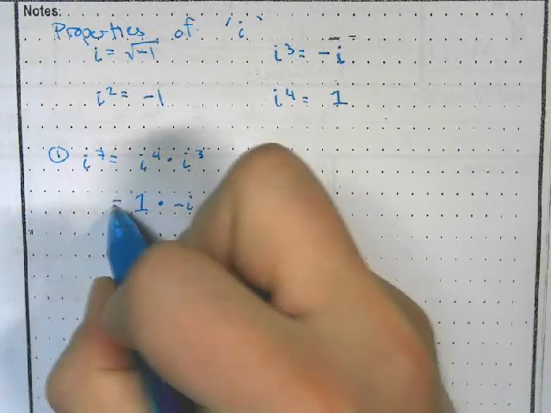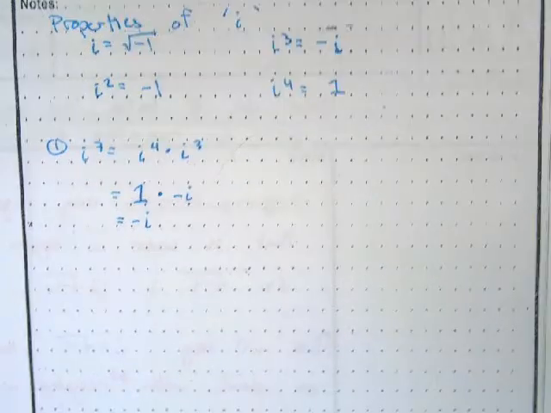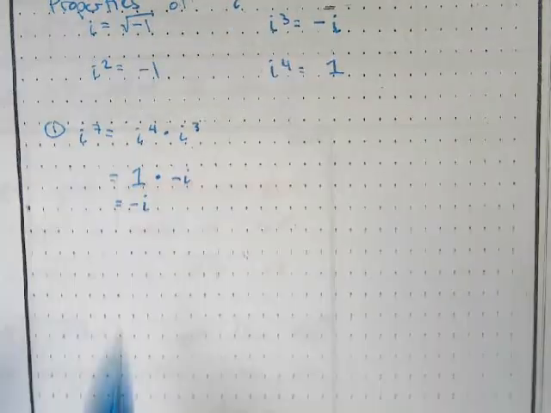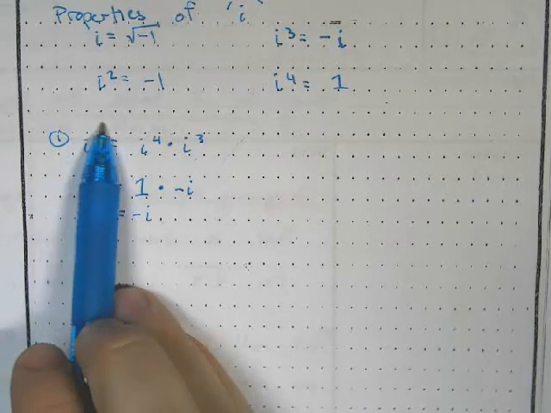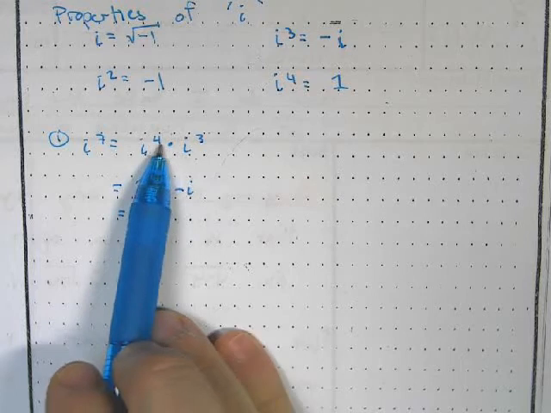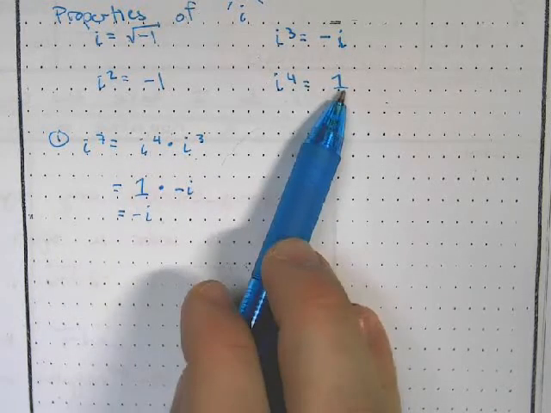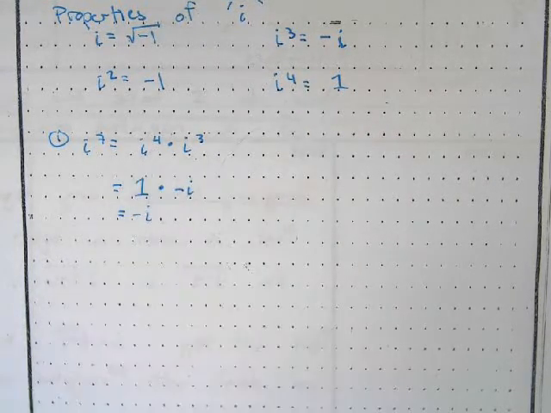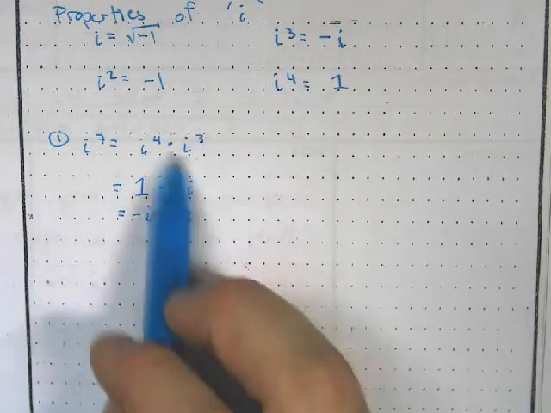So 1 times -i is -i. So the best way is to break this number down into as many of the 4's as possible, because those are our positive ones. And then we'll deal with whatever is left over.